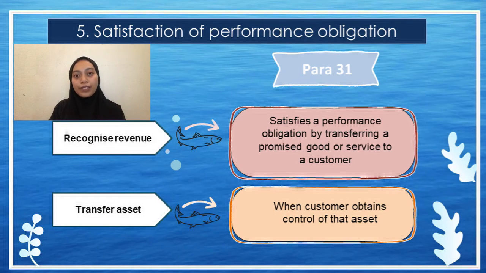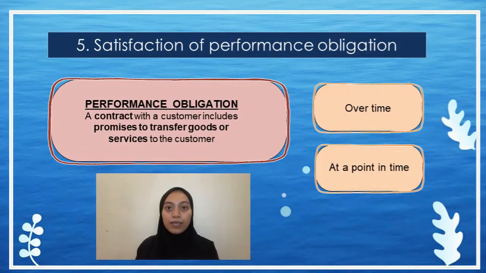So next is satisfaction of performance obligation. As we refer to MFRS 15 Para 31, an entity shall recognize revenue when the entity satisfies a performance obligation by transferring goods or services to the customer. An asset is transferred when the customer obtains control of the asset. A performance obligation in a contract with a customer includes promises to transfer goods or services to the customer.